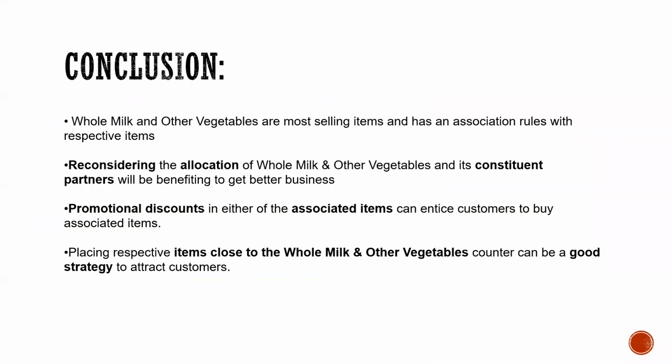Conclusion: whole milk and other vegetables are the most selling items and have association rules with the respective items. Reconsidering the allocation of whole milk and other vegetables and their consequent partners will be beneficial to get better business. That means we can get a better discount from the wholesaler. A promotion discount on either of the associated items can entice customers to buy associated items. Placing respective items close to the whole milk and other vegetables counter can be a good strategy to attract customers.